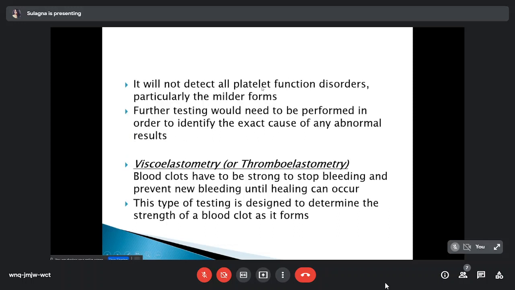It will not detect all platelet function disorders, particularly the minor forms. So again, this test also has low specificity and sensitivity. Further testing would need to be performed in order to identify the exact cause of any abnormal result. Next is viscoelastometry. Blood clots have to be strong to stop bleeding and prevent new bleeding until healing can occur. So by this test, we can determine the strength of a blood clot that is formed.